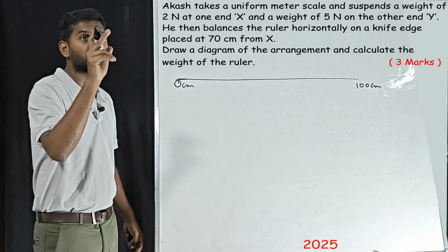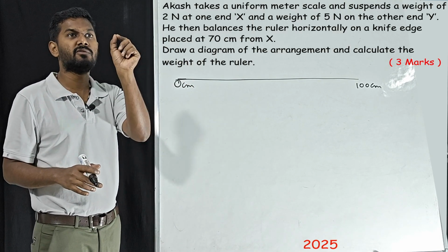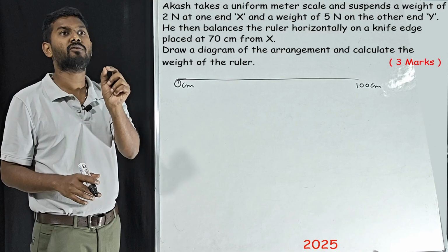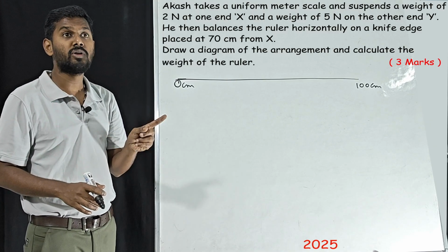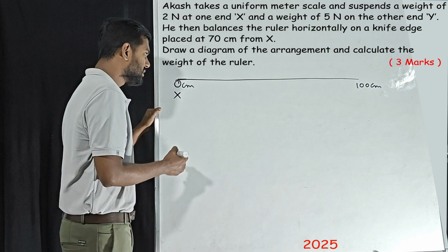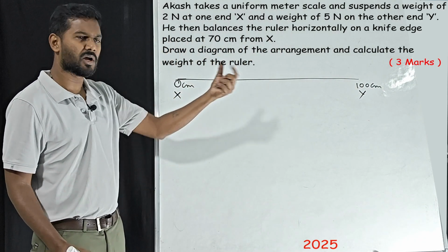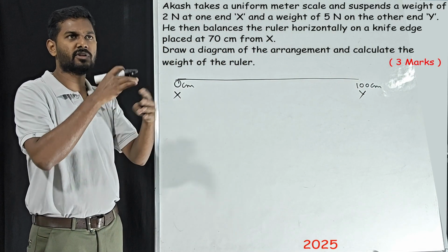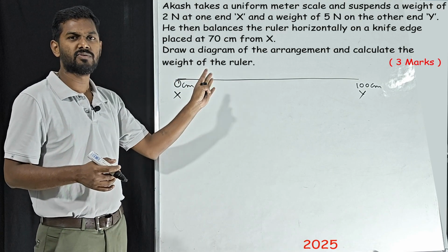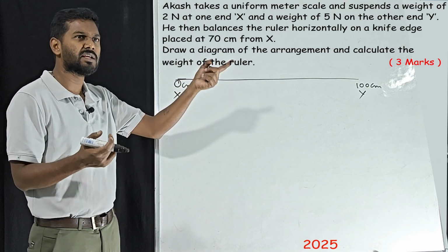The scale is XY, suspends a weight of 2 Newton at one end X. So we call this X and Y here. You can name it the other way also, X there and Y here. The weights will change and the diagram will change, but you can take anything as X, anything as Y.